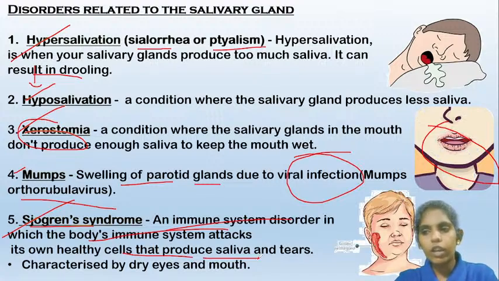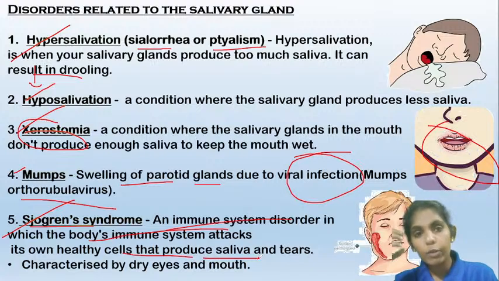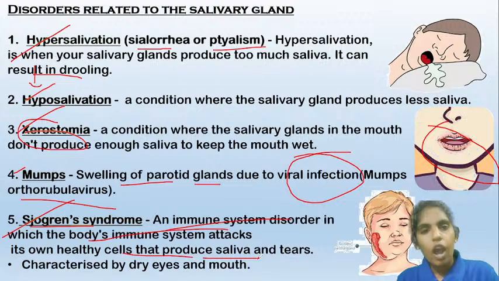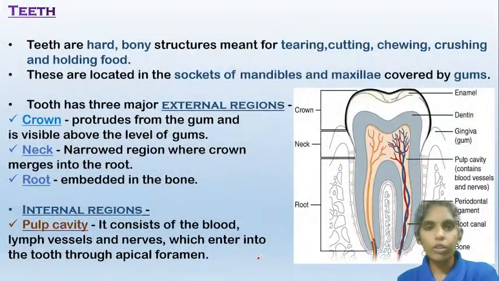Okay, you can say this is an autoimmune disorder, and it will attack the lacrimal glands and the salivary glands. The lacrimal fluid secretion and also the saliva secretion will be reduced, and as a result the mouth and the eyes will become dry. So that is about the disorders of the salivary glands.